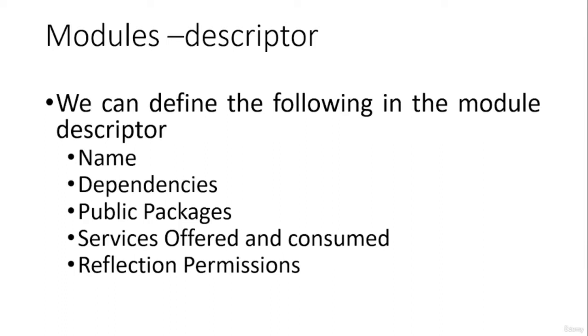The module descriptor consists of many things which we can define, and it is very helpful in restricting the module. The first one is the module name. We can define a module name inside the module descriptor file, and the module name can have dots.